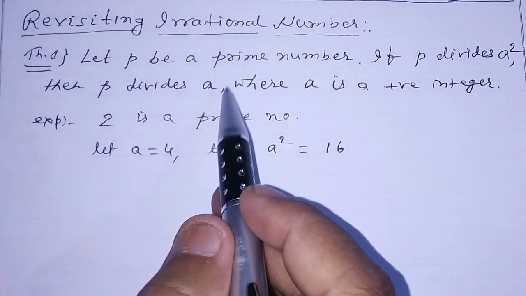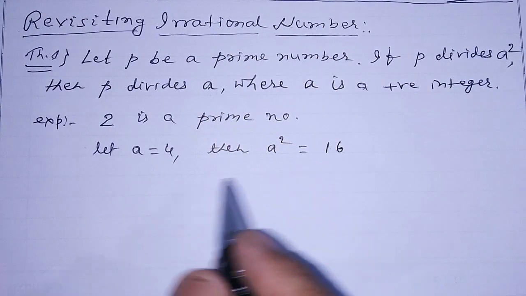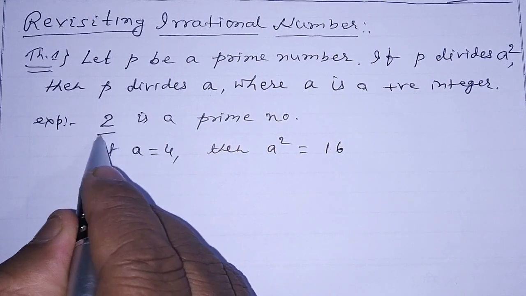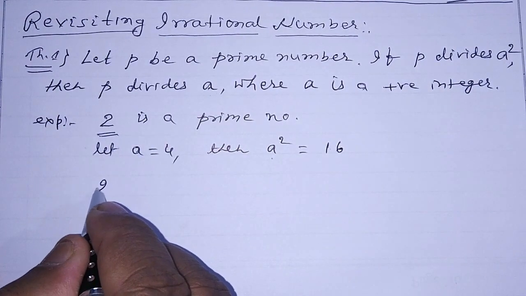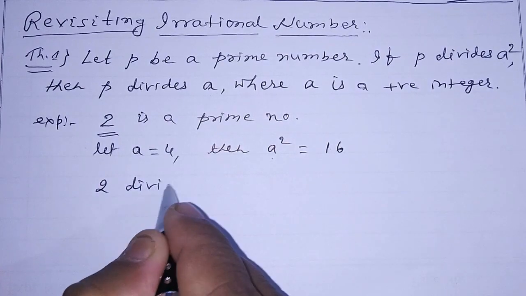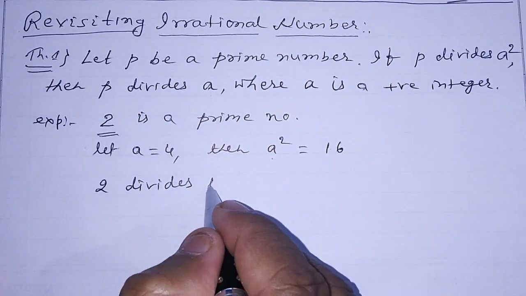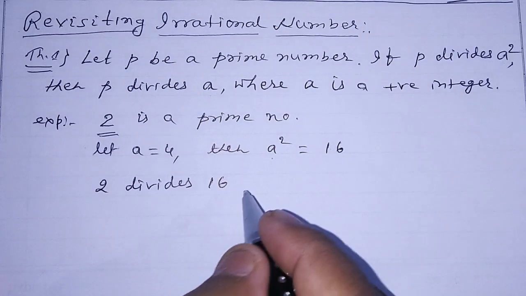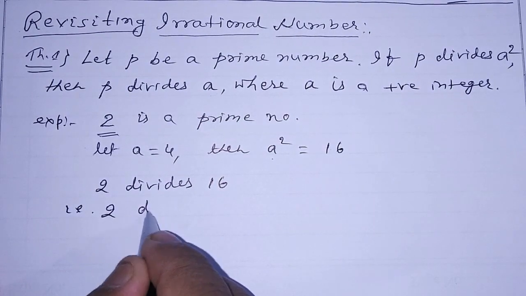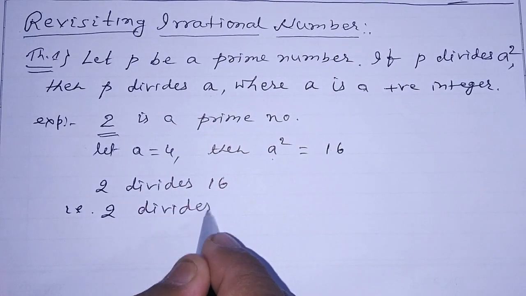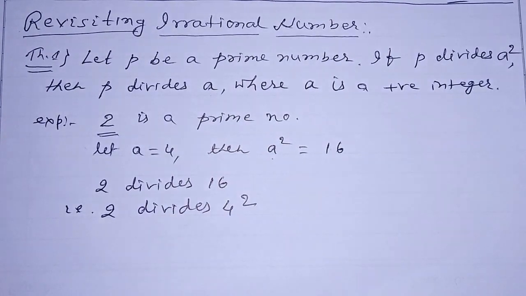Now we will verify this theorem by taking this example. If prime number 2 divides A square, means if 2 divides 16, that is 2 divides 4 square.